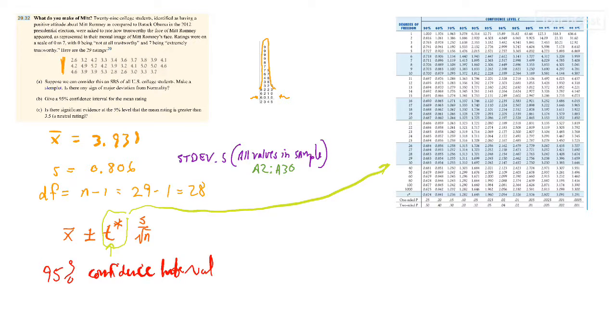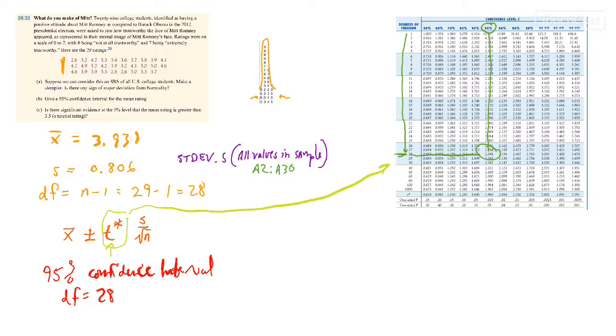And we know our degrees of freedom are 28. 29 minus 1 is 28. So how do we figure this out? If I go to my table, I can go down to 28 degrees of freedom, which is right here. Now I know I have a 95% confidence interval, which is this column right here. So if I hone in on this row and this column, you can see that I get to this value right here, 2.048. And that is my t star value, or my critical value.